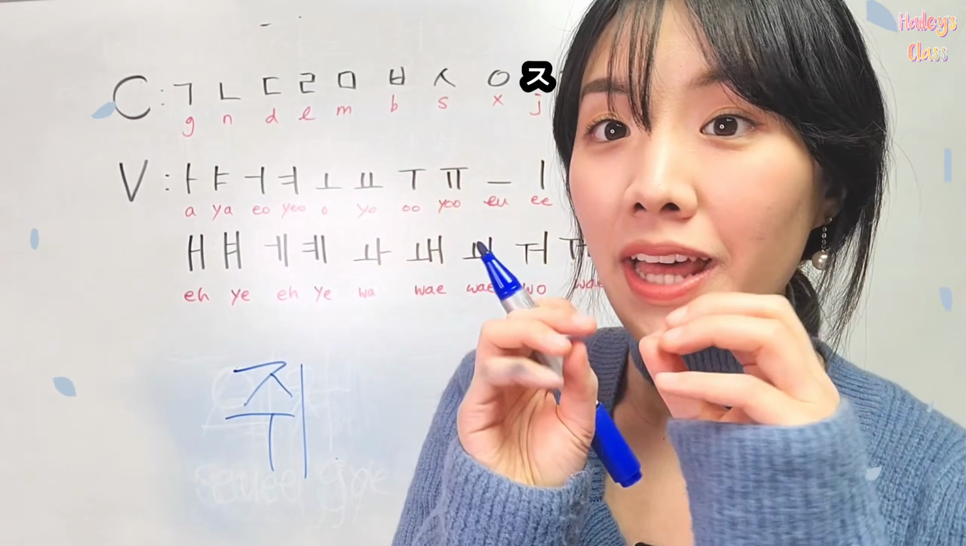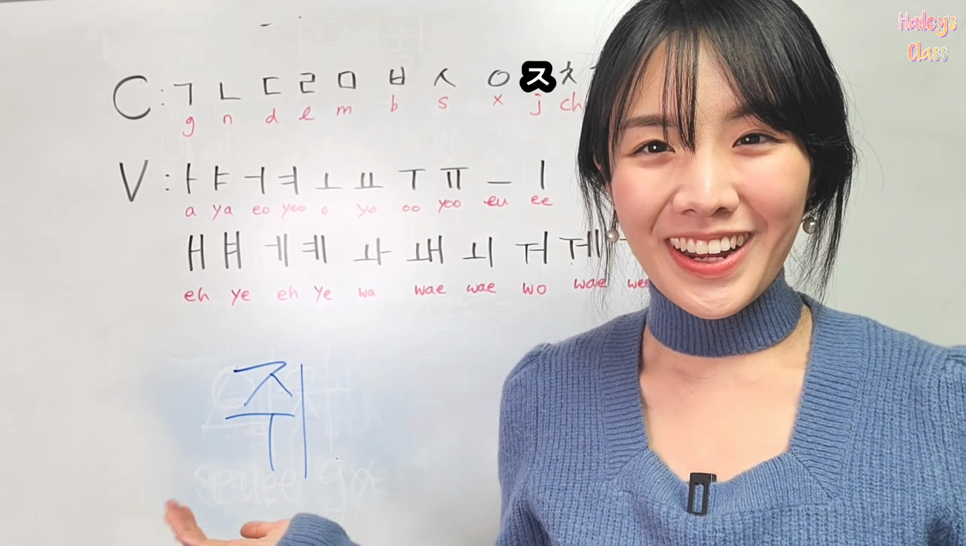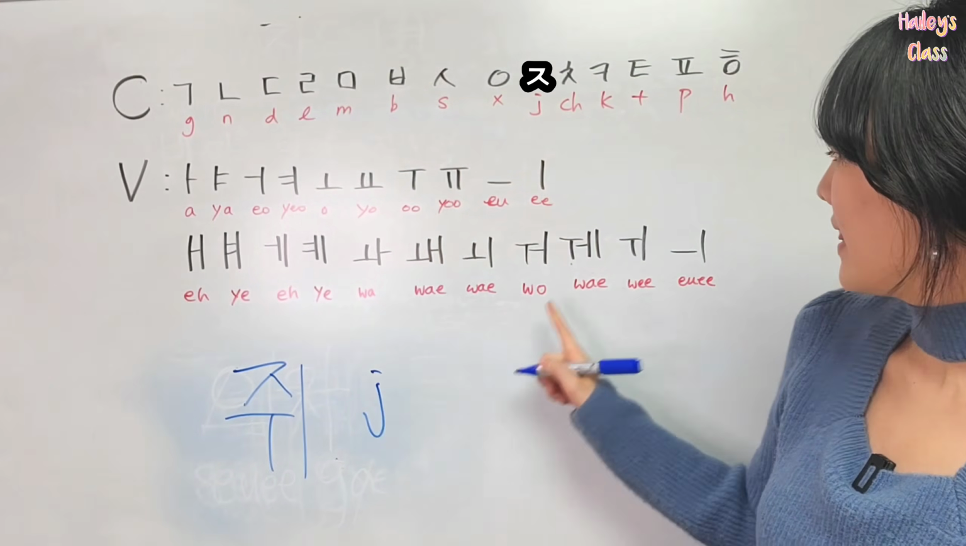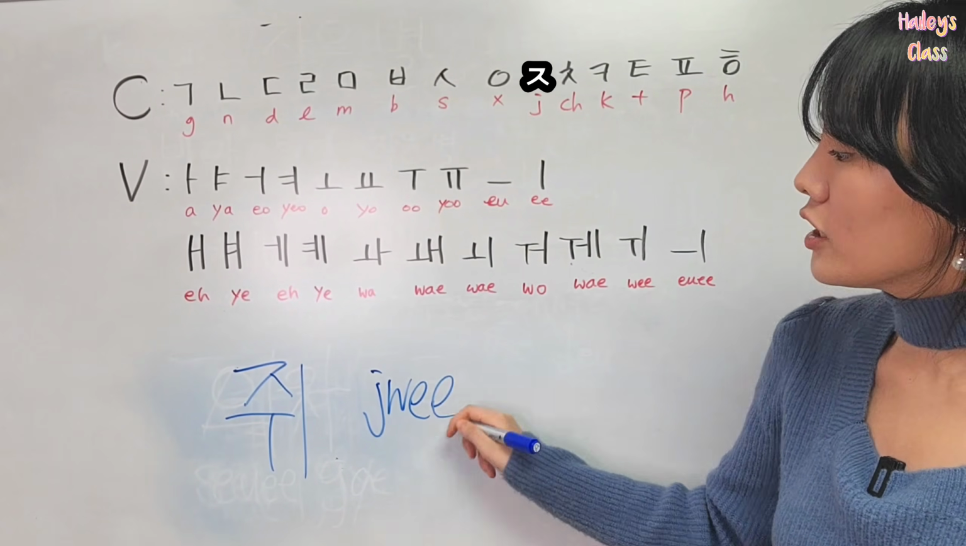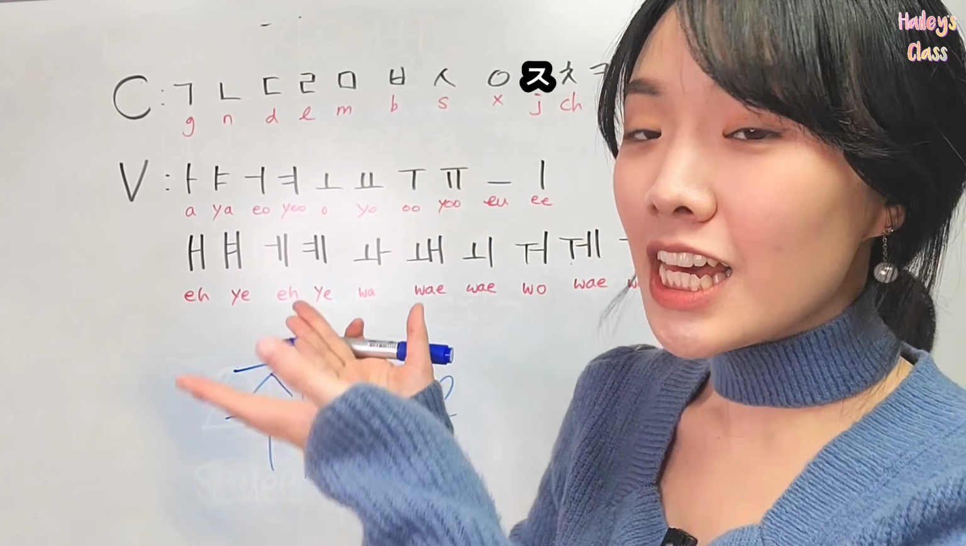Move on. Do you like Mickey Mouse? Mouse in Korean is this one. And how to read it? First of all, it's j, and then it's e. So it's g, g. So the mouse is g, g.